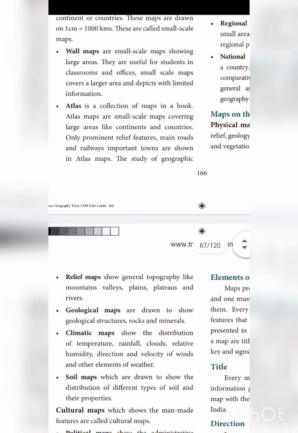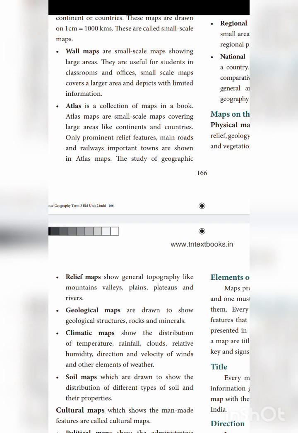Atlas is a collection of maps in a book. In a book you have more maps, isn't it? All are having an atlas, no? So what is an atlas? A collection of maps. If you have an atlas, you see that. If you don't have an atlas, you have to buy one. Atlas maps are small scale maps covering large areas like continents and countries.